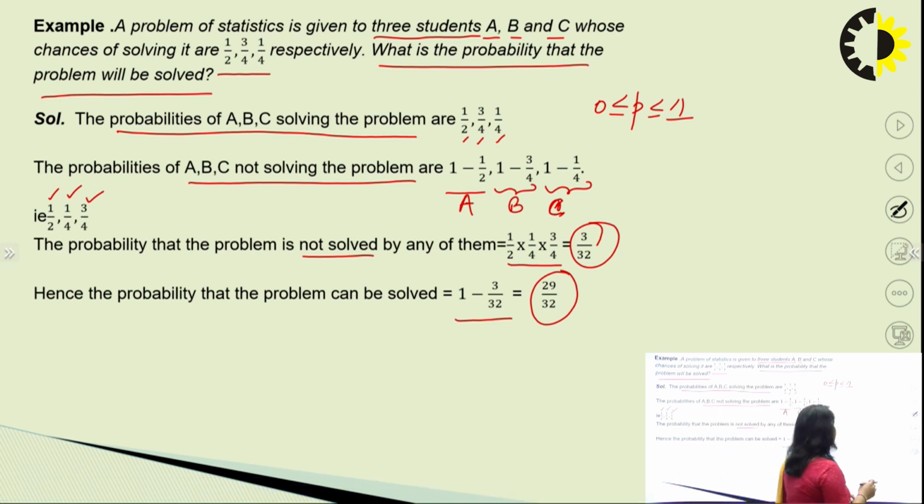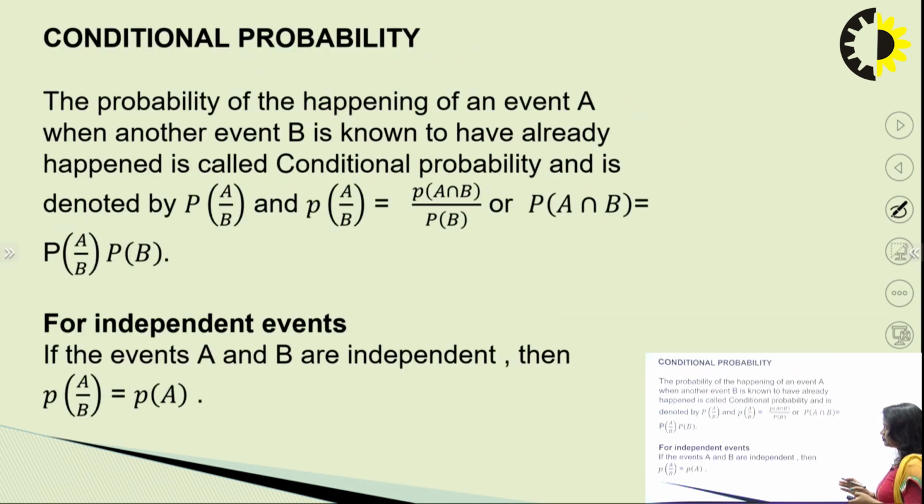So in this way our work will be done, and this event was independent. Now coming to conditional probability.